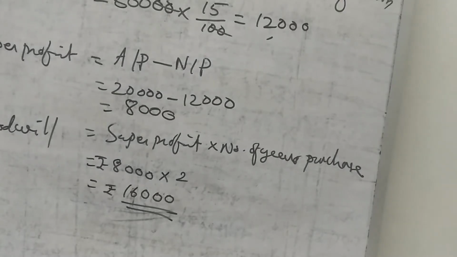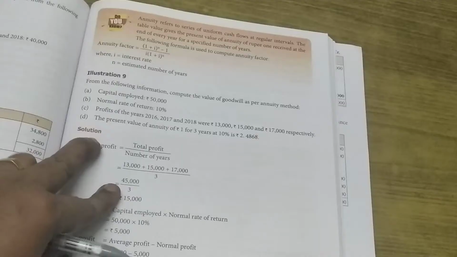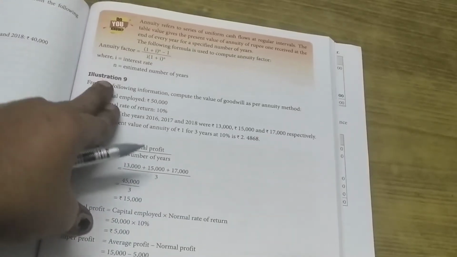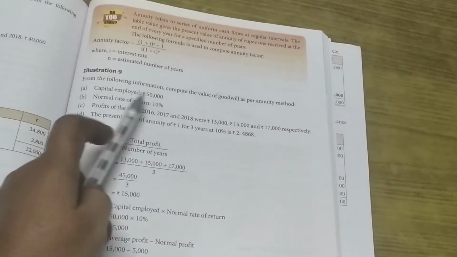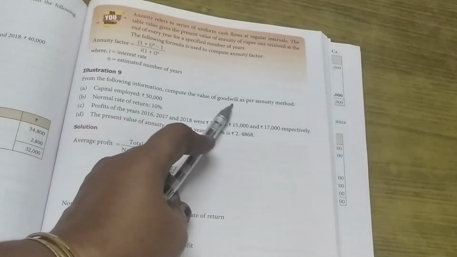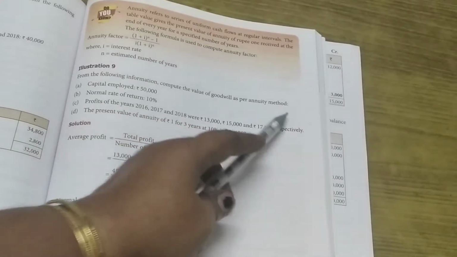Now we are going to the next method, that is the annuity method. The super profit method is already over. Now we can do the sums regarding the annuity method. Let me read the question, illustration number 9. From the following information, compute the value of goodwill as per annuity method.